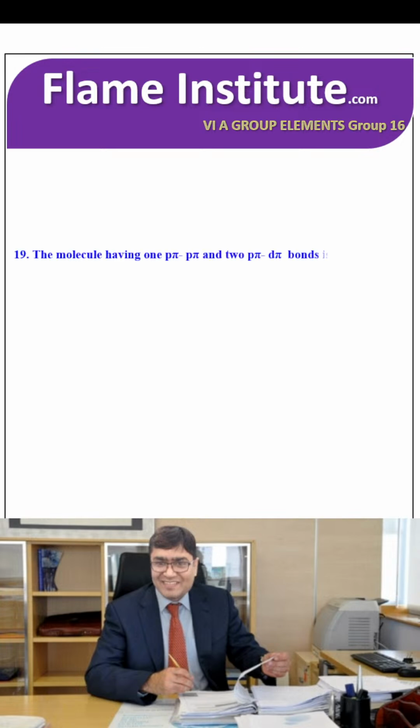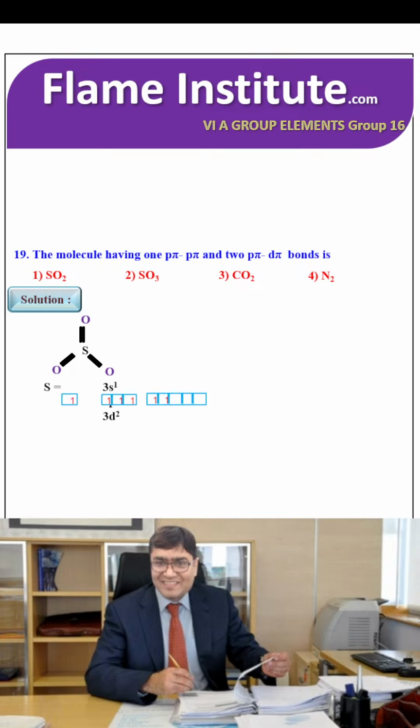The molecule having 1 p-pi and 2 d-pi bonds is SO2, SO3, CO2 or NO2. SO3 has the 3s1, 3p3, 3d2 configuration in the excited state, so that means there are no lone pairs. That's why SO3 forms 1 p-pi and 2 d-pi bonds.